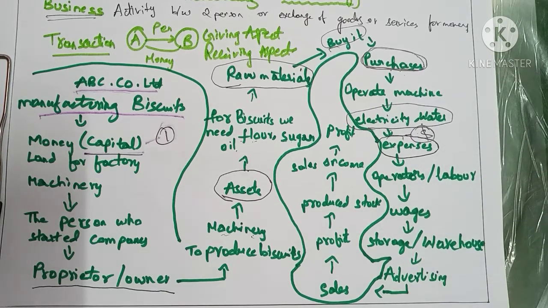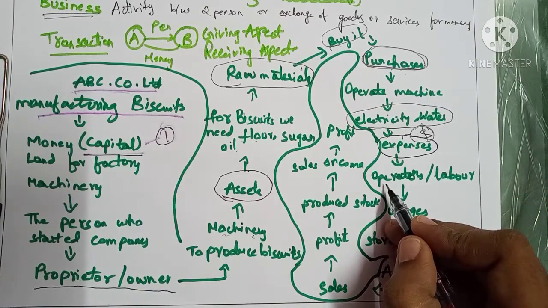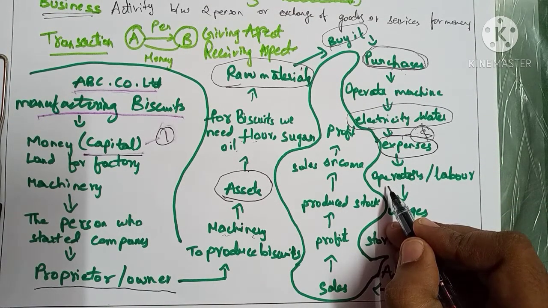So now we are producing the biscuits. So for operating the machines, even if it is machinery, there is a need of labor.